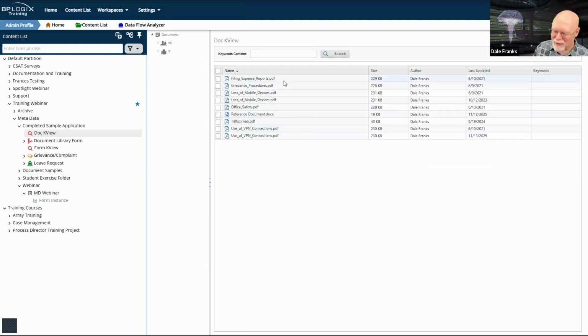It's not going to work on this one because I'm returning documents, not form instances, so it doesn't know what the keywords field is. So that won't work here. We'll have to go back to the other to see if I can do what I wanted to do.